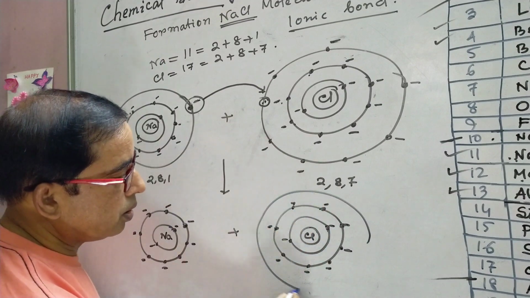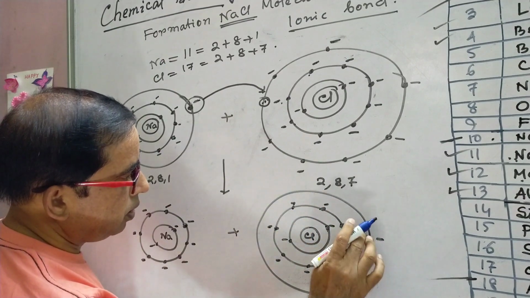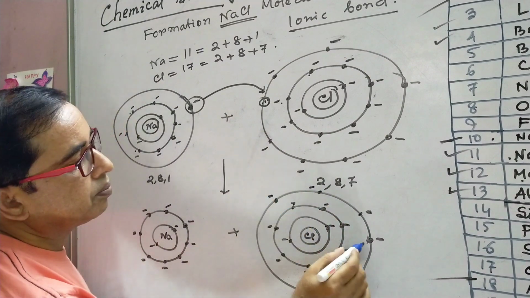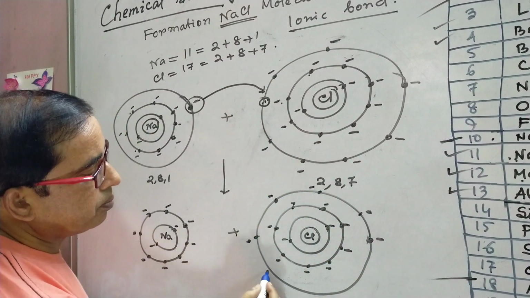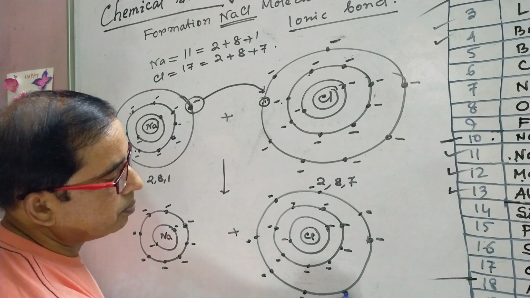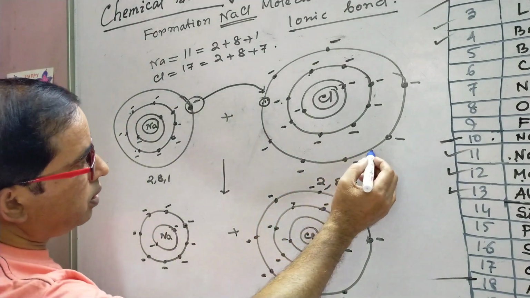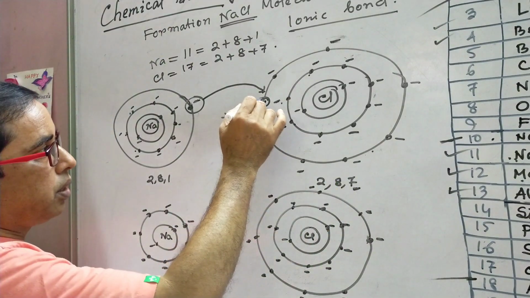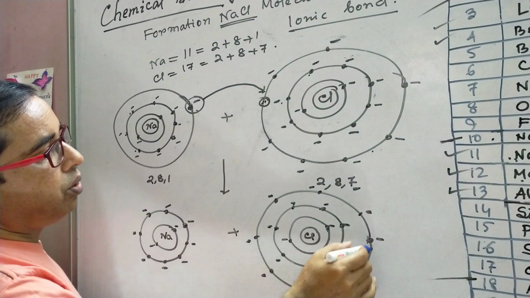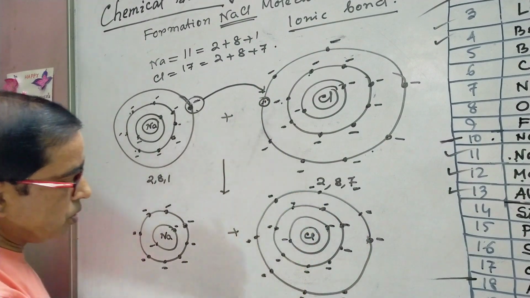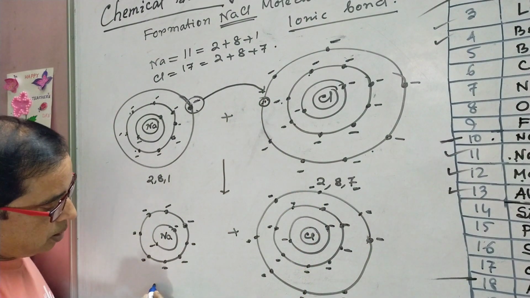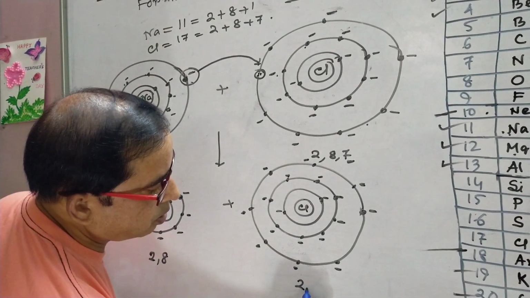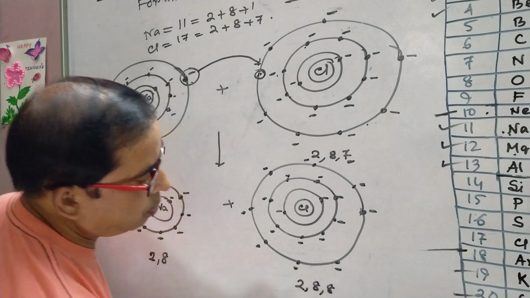And the last orbit also contains 8 electrons, because it had 7 electrons in its last orbit. Having the electron from the sodium atom, it also contains 8 electrons in the last orbit. So its electronic configuration becomes 2, 8, 8.